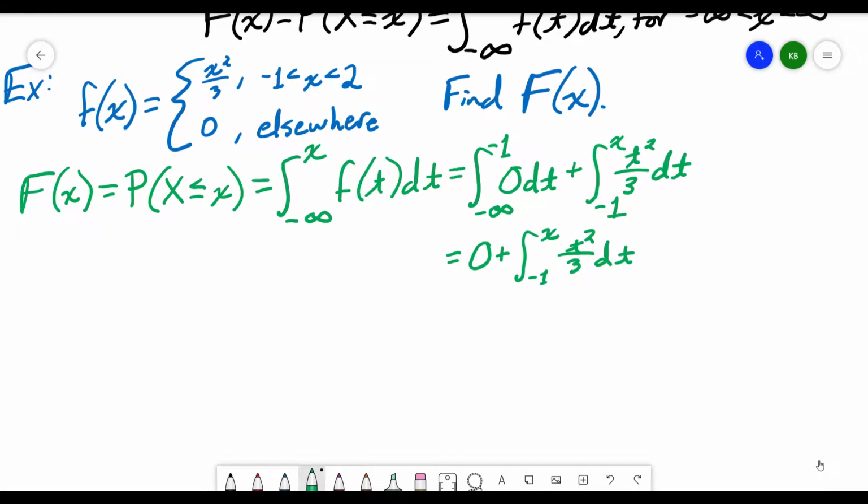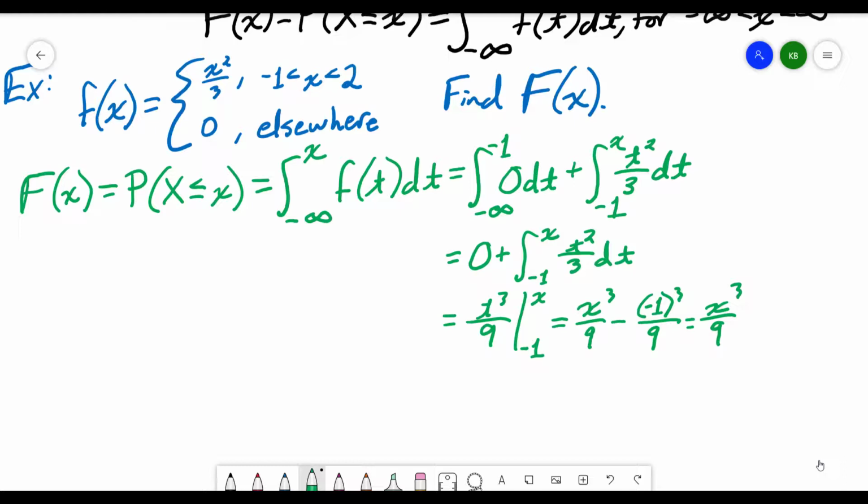Working out that integral, just like I had before, I'll end up with t cubed over 9 evaluated over the interval -1 to x. When I evaluate this, I get x cubed over 9 minus (-1) cubed over 9. I can't simplify anything about x cubed over 9, so I'll leave it the same.